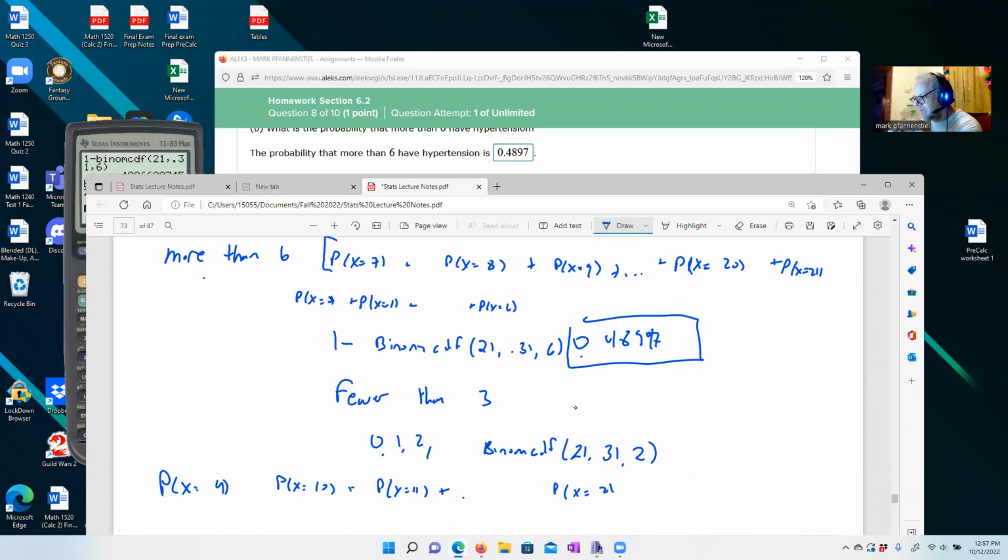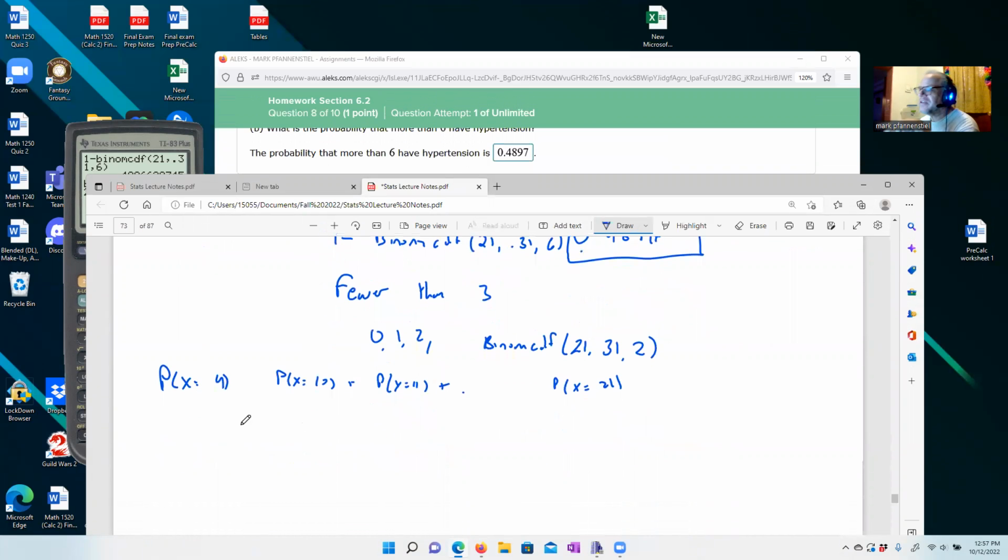Okay. Now, as delightful as it would be to type out all of these numbers and add all of them up, we ain't got time for that. So what we're going to do is say 1 minus binomCDF, and we want to eliminate 0 through 8, X equals 0 up until 8.